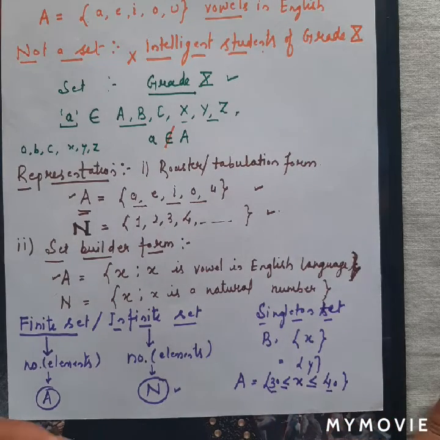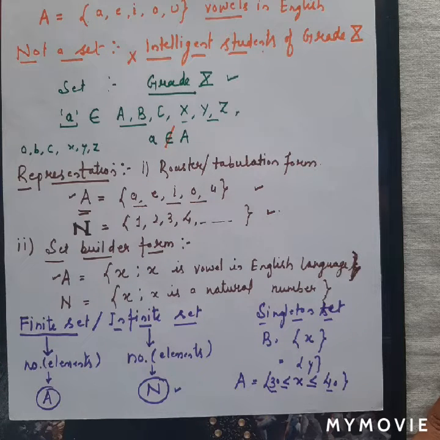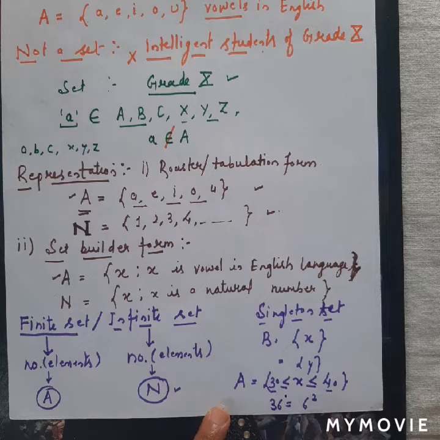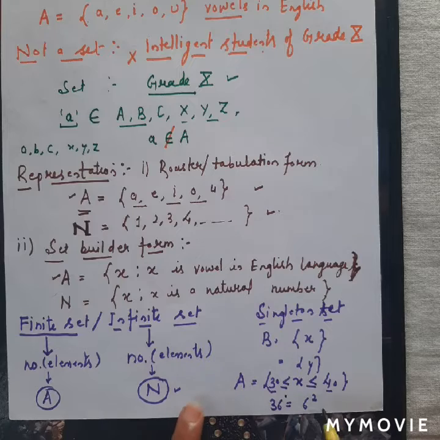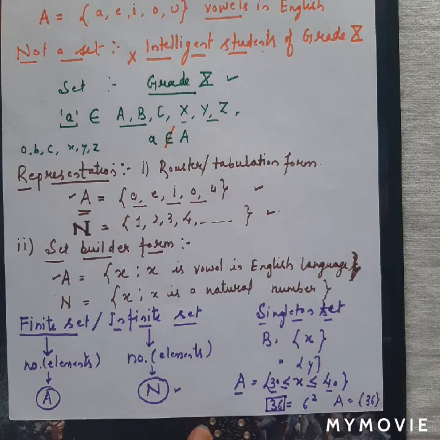31 is not a perfect square. 32 no. 33 no. 34 no. 35 no. 36 is a perfect square. It is the square of 6. And 37 no, 38, 39, 40 no. So we are having only 36 in between 30 and 40, which satisfies the condition that it should be a perfect square in between 30 and 40. So set A is a singleton set, right?